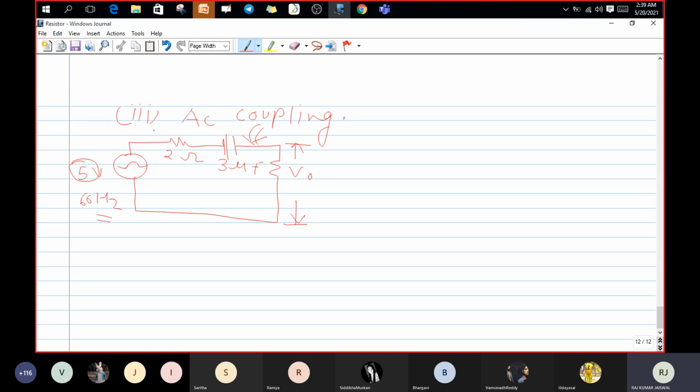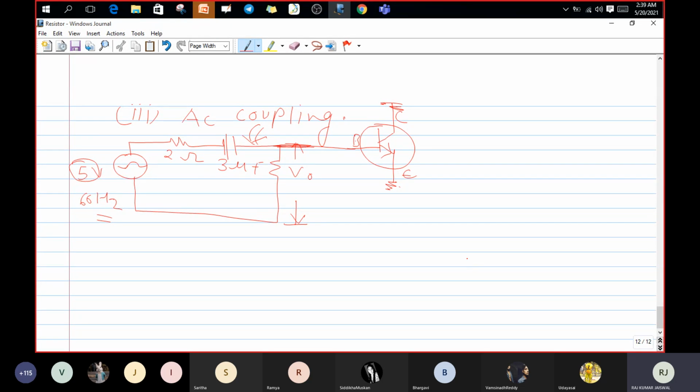AC coupling means whatever circuit is there, we can connect it somewhere. We could connect it with a transistor also. This is an NPN transistor. Okay, then we could connect with the transistor also. This is the meaning of coupling.